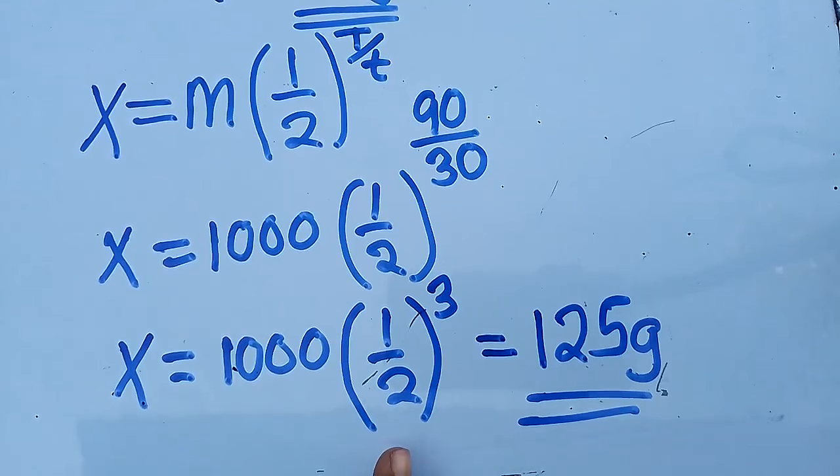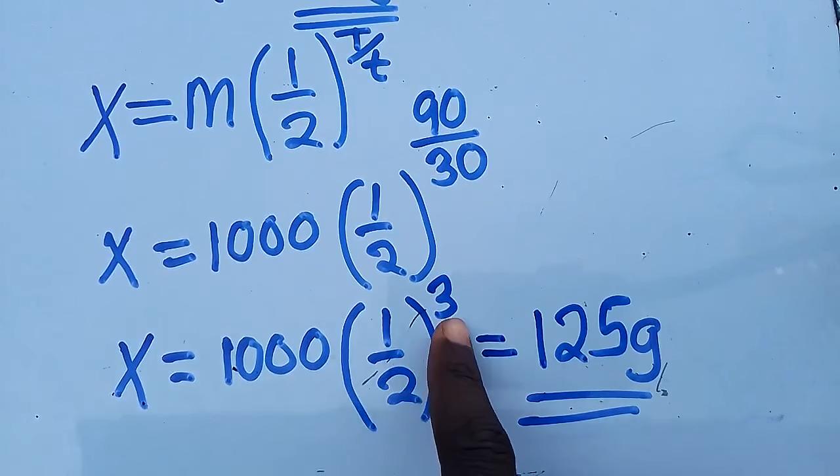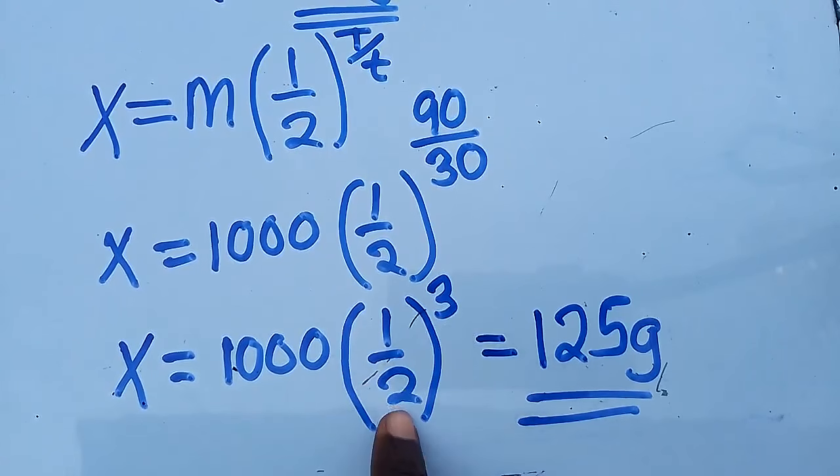So don't make a mistake, you say 2 into 1. No, this one has got the power there. So before you divide it into that, first deal with the power there. This is 2 to the power 3, 1 to the power 3, which is being multiplied by that. So you press it the exact way it is. So this is how we need to answer such questions.